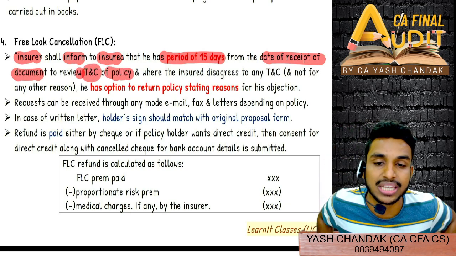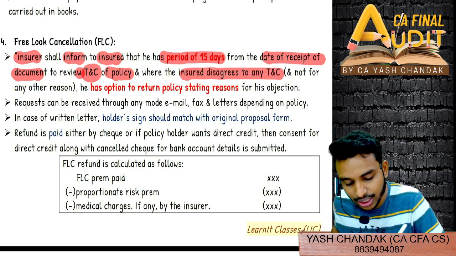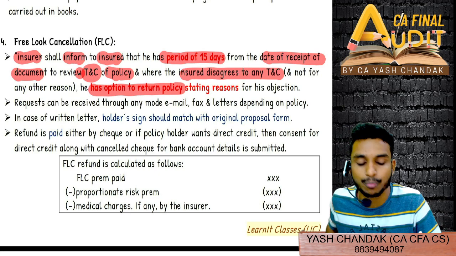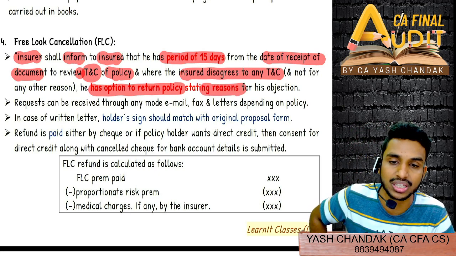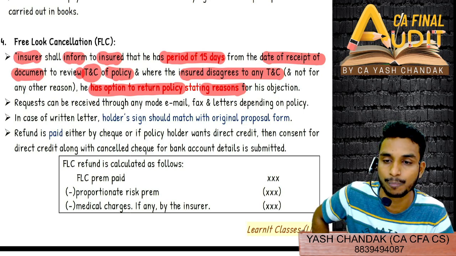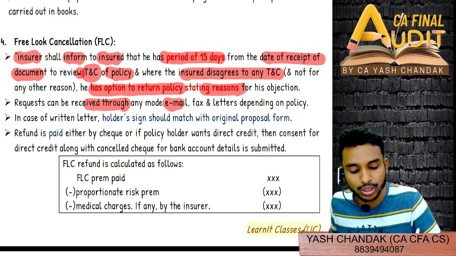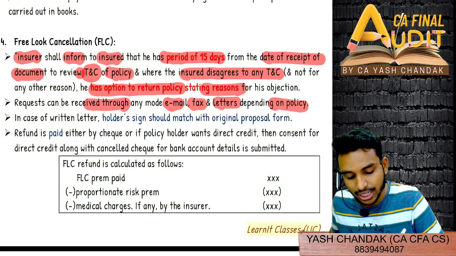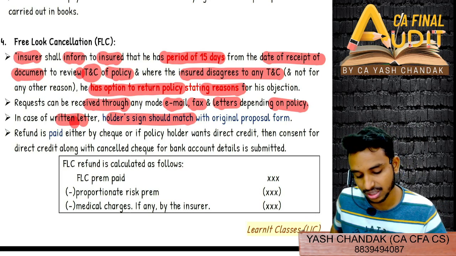First of all, you will review the TNCs, and where the insured disagrees with any of the terms and conditions, you have the option to return the policy, stating the reason why you are objecting to the policy and why you are returning it. Within 15 days you have to do so. You have only got 15 days time. Now the request can be received through any mode, either email, fax, letter, doesn't matter, and the same signature should be there, so the signature should match.